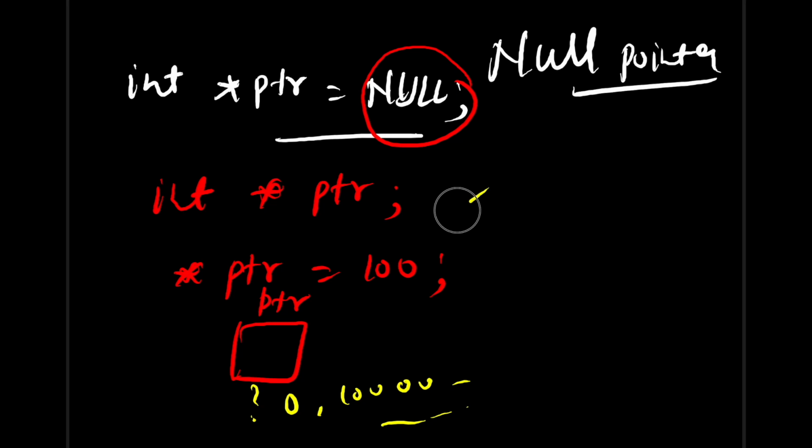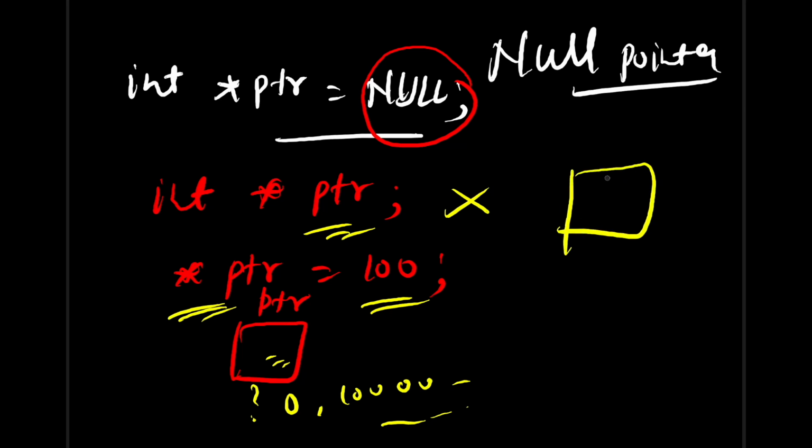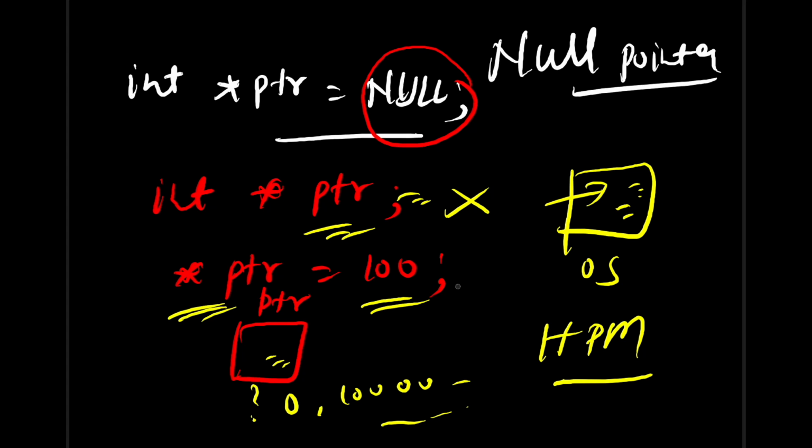So when you don't initialize it and keep it floating, and the time you are trying to access it or update this memory location by dereferencing it, let's suppose this uninitialized pointer is pointing to some very critical locations where, let's say, your OS is sitting, or any hidden partition manager, any critical section. It can point to those locations. So in this case you will try to change the value over there, which can lead to an OS crash or complete system crash. So to avoid those scenarios, it is always advisable to initialize your pointer with null.